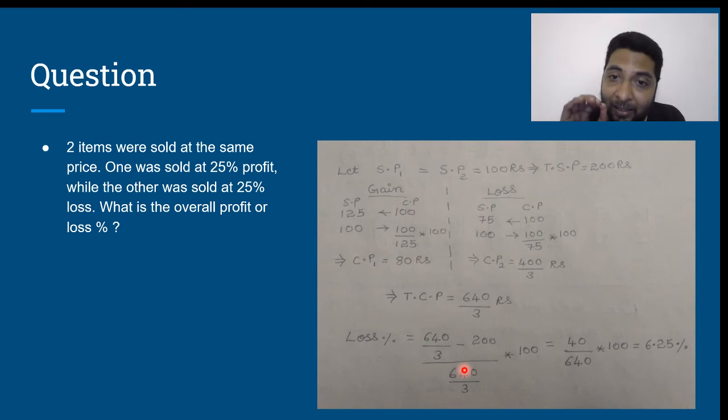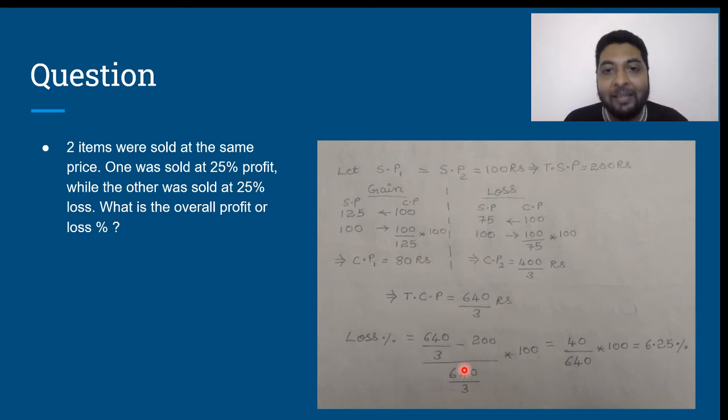This understanding is important. But if we are dealing with a constraint where the selling price of two articles is the same, that is the first constraint, and the second constraint, one article is sold at P% profit and the other article is sold at P% loss, the same value. In this case it is 25, right?